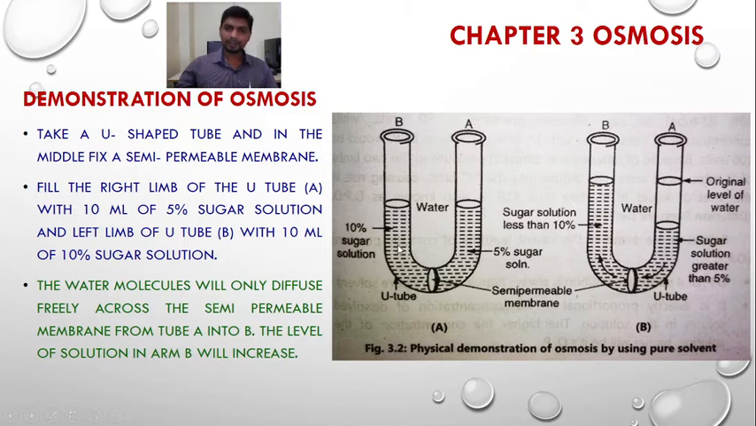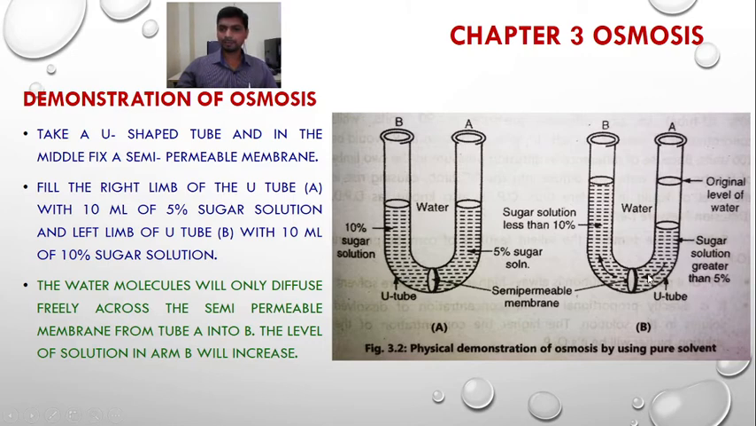The left arm, that is the B arm, contains 10% sugar solution. So here the water concentration is less as compared to the A arm. So the water will start to move from the A arm to the B arm through the semi-permeable membrane, due to which the level of solution in arm B will increase.